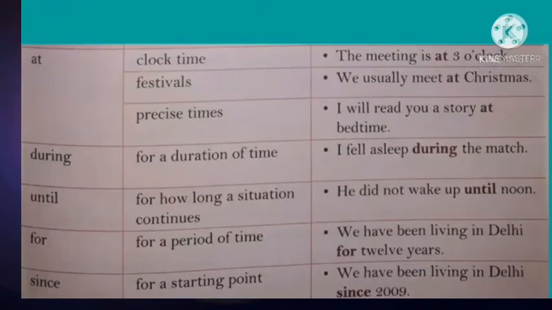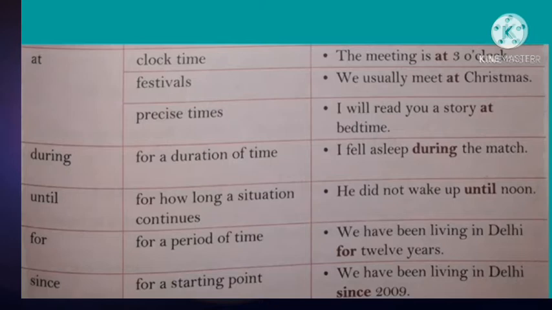The next preposition of time is at. We use at to denote clock time. Example, the meeting is at 3 o'clock. To denote festivals, we usually meet at Christmas. Precise times, I'll read you a story at bedtime.